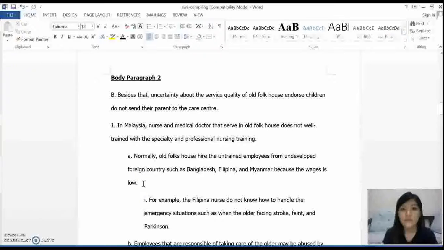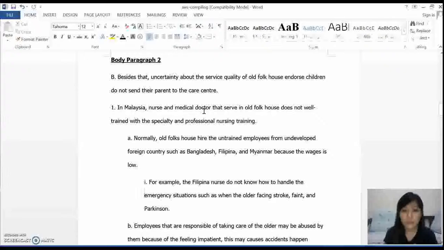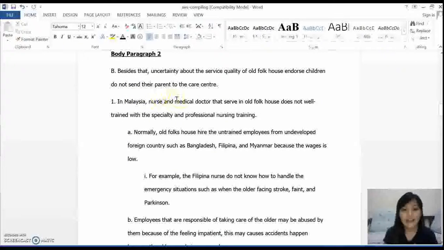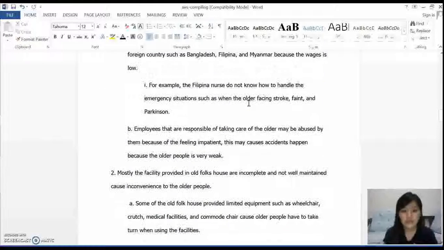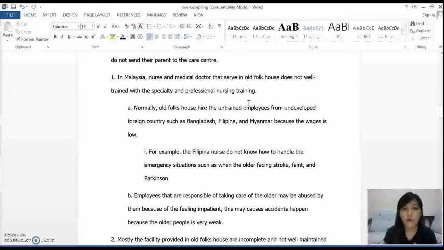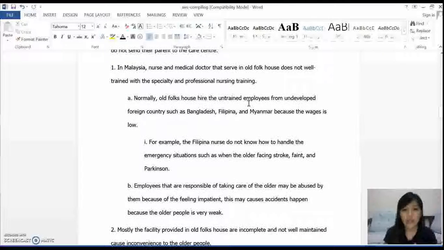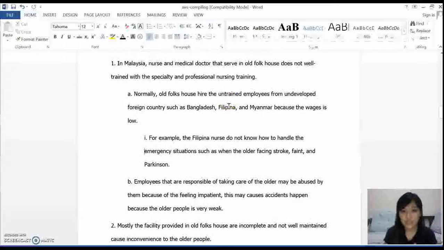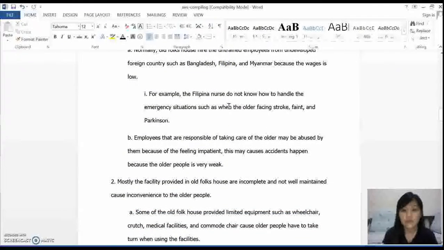The topic sentence for the second body paragraph is uncertainty about the service quality of Oxford House. For the second body paragraph they have two supporting points: the nurses and medical doctors who serve in Oxford House are not well trained, and second, the facilities provided in Oxford House are incomplete and not well maintained. The supporting point for the first is that Oxford House hires untrained employees, and the employees responsible for taking care of the older people may abuse them.